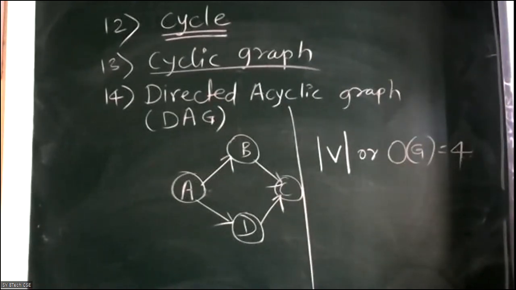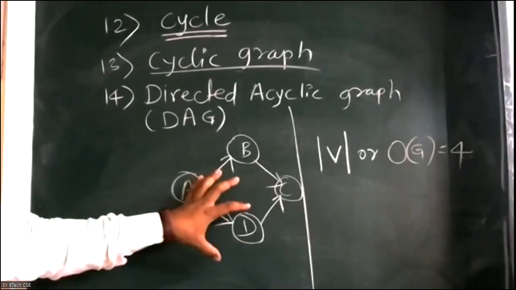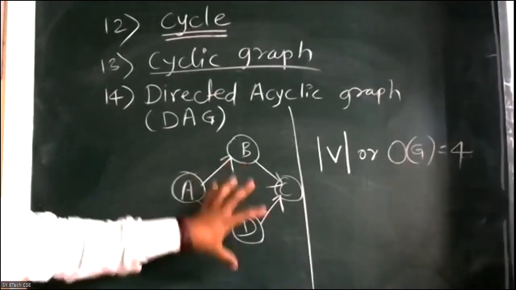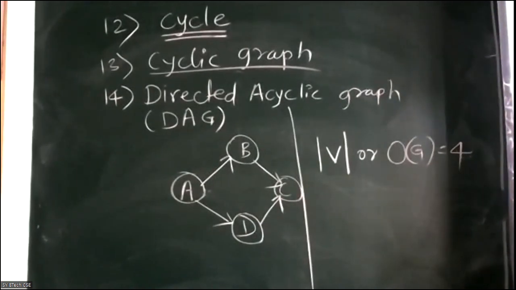After that, graph representation. This part is very important. Suppose you are given a matrix, or suppose you already have a graph. Now how to draw the matrix for the same graph? How to represent this graph by using the matrix? This graph representation we will see in the next session. For that purpose, the adjacency matrix and adjacency list concepts are there. Again, how to represent the graph by using a list also.